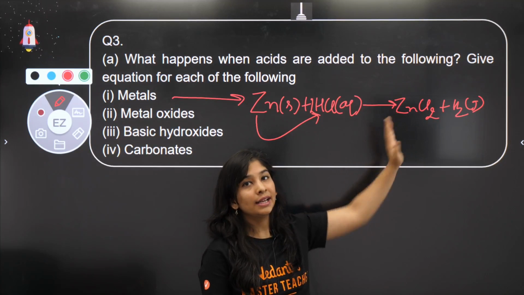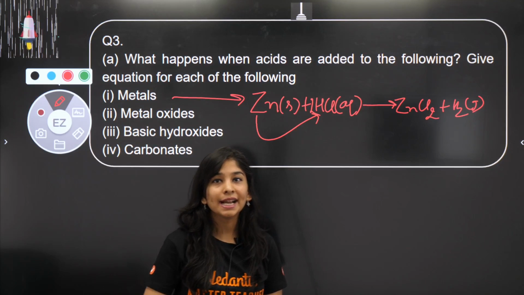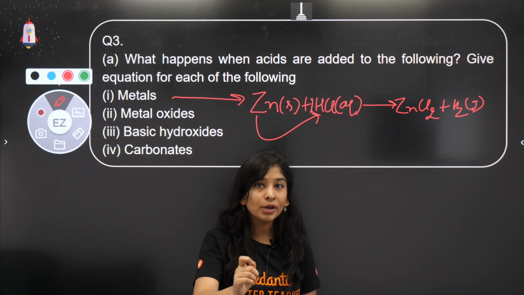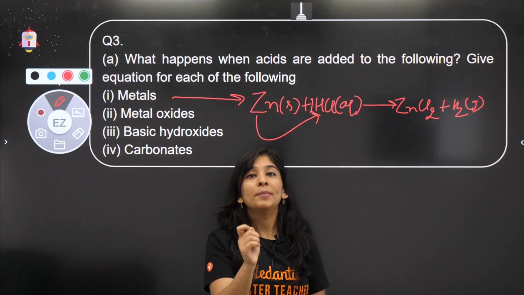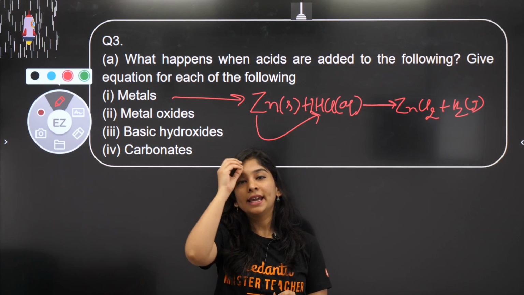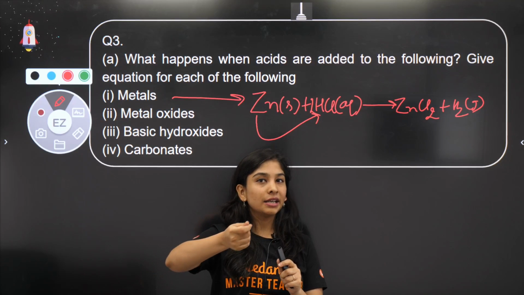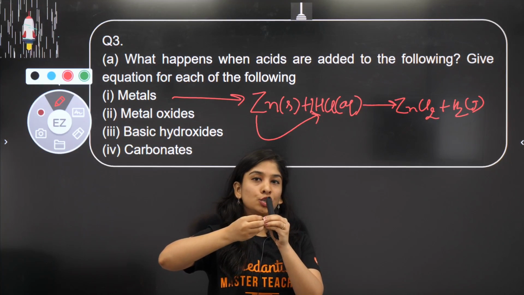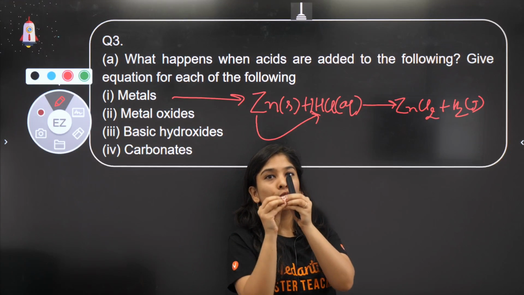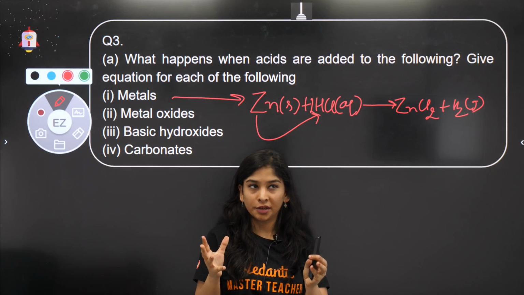This is zinc chloride. Hydrogen gas, how are you going to detect it? It is going to give you a pop sound, which is nothing but combustion of hydrogen. As soon as you keep a burning splinter near it, it can show combustion or it will give you a pop sound, a small explosion. Fine?